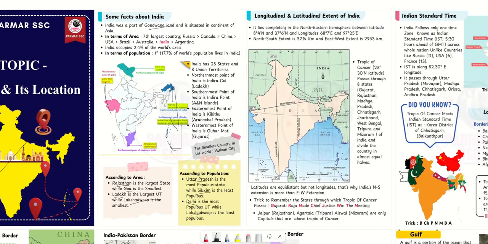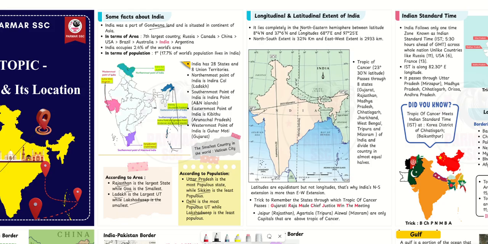Now, if we see about the longitude and latitude extent of India, it lies completely in the northeastern hemisphere. Here you see the Tropic of Cancer, and the latitude is 23.5 degrees. So Tropic of Cancer is a part of the northern hemisphere, and this is 82.5 degrees east.